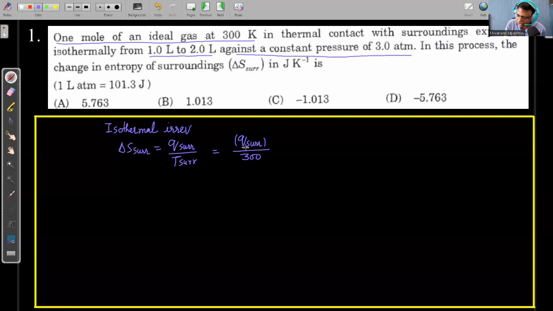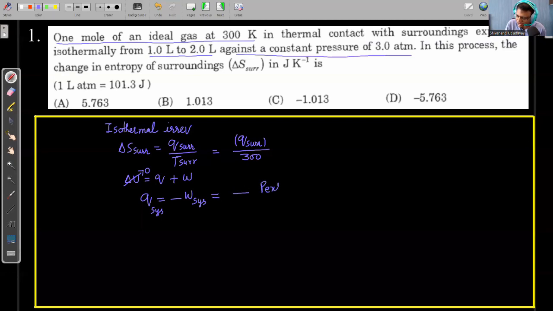So in order to calculate Q of the surrounding, we are going to apply the first law. In the first law, change in internal energy is equal to Q plus W. I am applying this for the system. The system is an ideal gas, temperature is constant, so the change in internal energy will be 0. So from here I can say that Q of the system is minus times work done of the system. Work done has to be calculated for the irreversible process. Work done in irreversible is minus times P external, V final minus V initial. So this minus and minus will become plus. So this is Q system, P external into V final minus V initial.